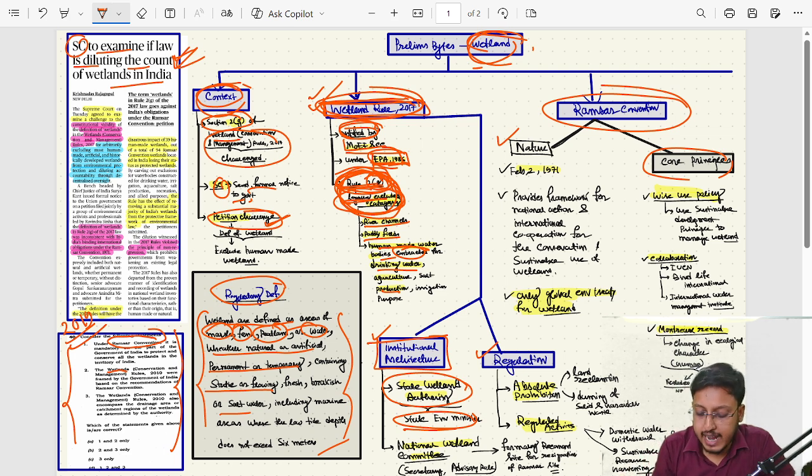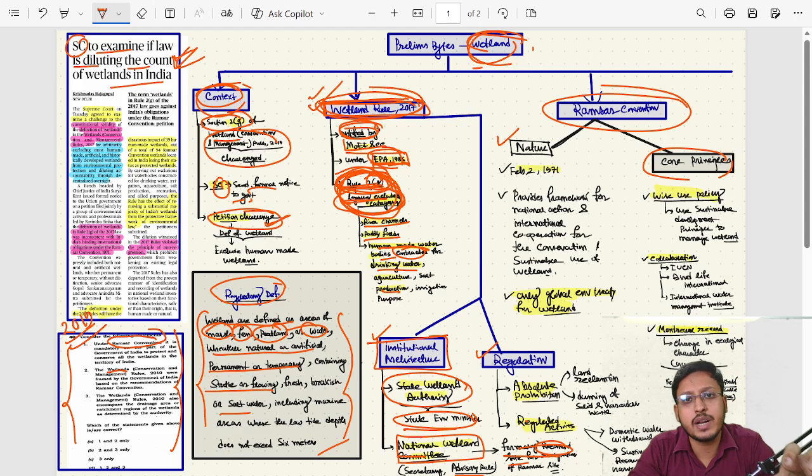Along with that, on national level there is one committee, National Wetland Committee. It is headed by the Minister of Environment, Forest and Climate Change, and its role is advisory in nature. And this particular committee also formally recognizes which wetland need to be protected under Ramsar Convention. That is an important point you need to remember.